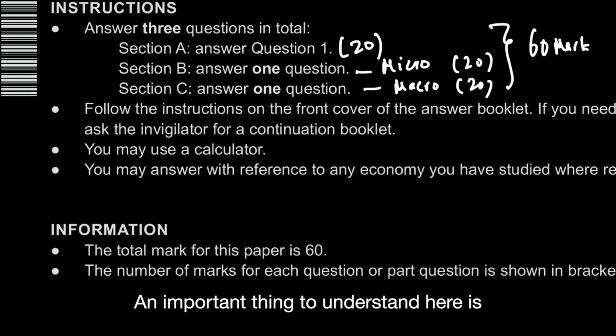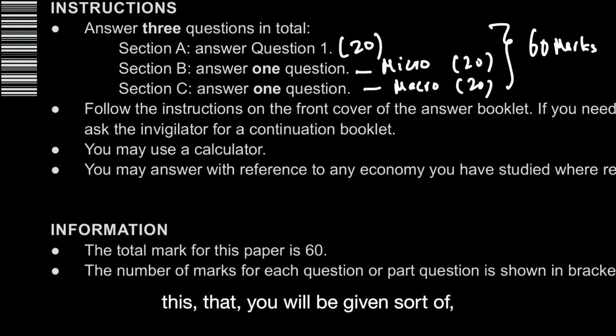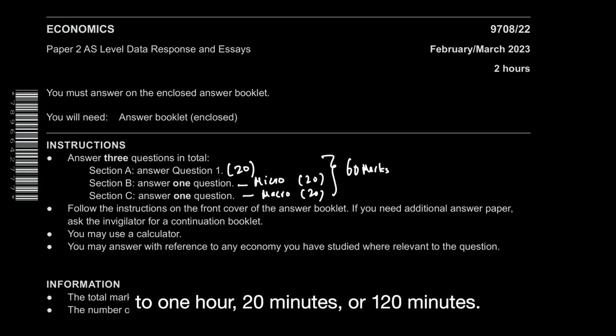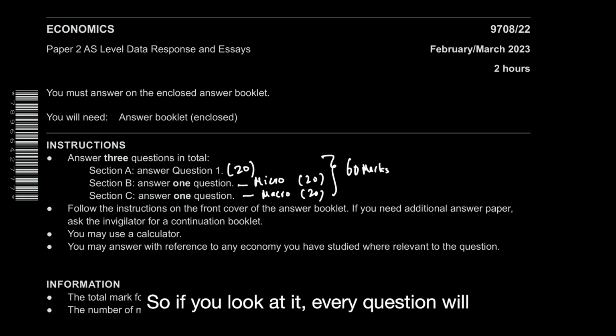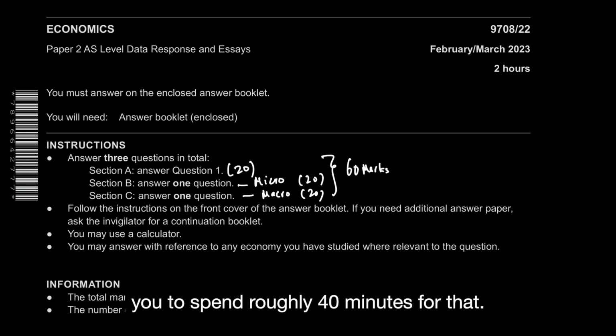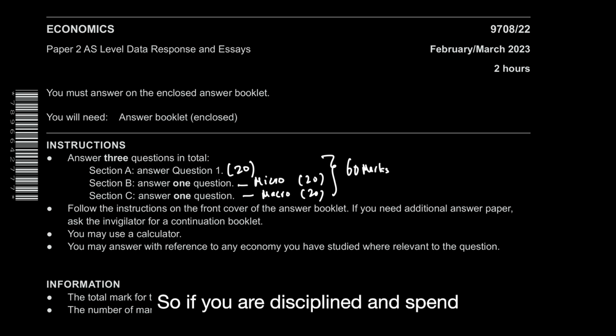An important thing to understand here is that you will be given 2 hours, which is equal to 120 minutes. So if you look at it, every section will require you to spend roughly 40 minutes. So if you are disciplined and spend 40 minutes for each section, you will be able to finish your paper. So let's look at some changes also.